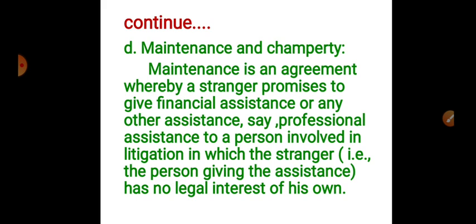What do you mean by maintenance? Maintenance is an agreement whereby a stranger promises to give financial assistance or any other assistance, say professional assistance, to a person involved in litigation in which the stranger, the person giving the assistance, has no legal interest of his own. Maintenance is nothing but an agreement between two persons. A stranger, a third party, promises to give financial help or any other professional assistance to a person involved in litigation. Litigation involves the expenses for the legal aspect, for example, lawyer fees or any documentation fees for the purpose of the case.